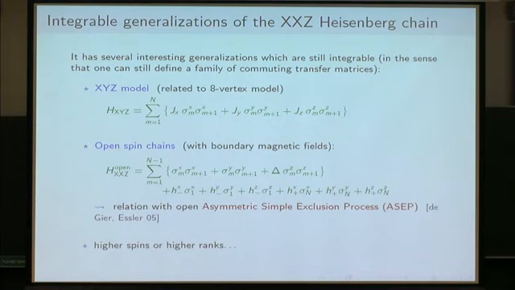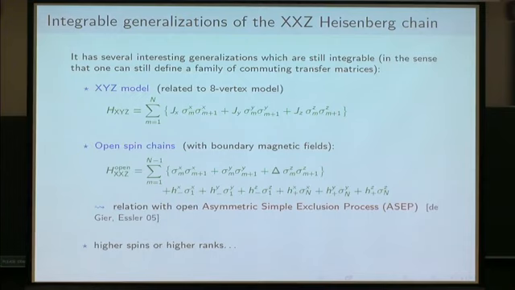First of all, a very natural generalization is the so-called XYZ model. So this is the spin chain for which the coupling constants can all be different. This is related to the famous 8-vertex model, and in particular to the famous works of Baxter.